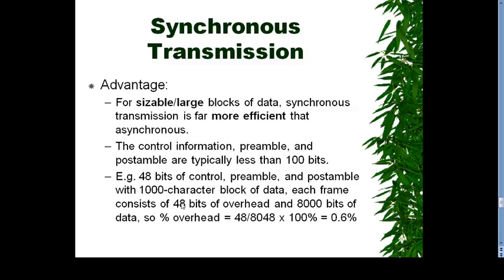Each frame consists of 48 bits of overhead and 8000 bits of data. So with an overhead of 48 bits, only 0.6% is overhead. So synchronous transmission is very useful compared to asynchronous. This will be asked in your exam: why synchronous transmission is more efficient than asynchronous. With the help of this example we can explain.